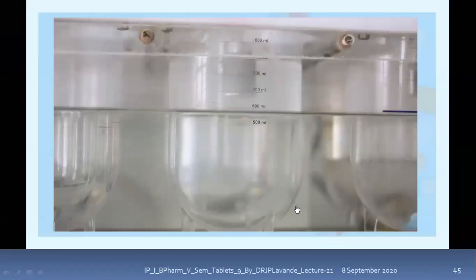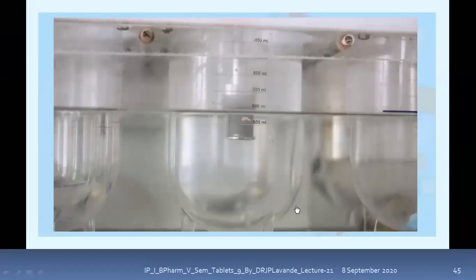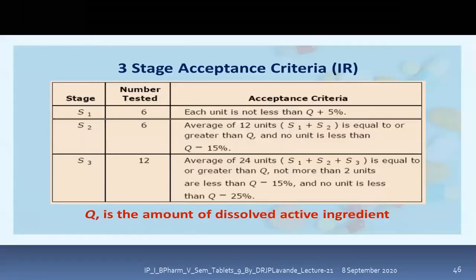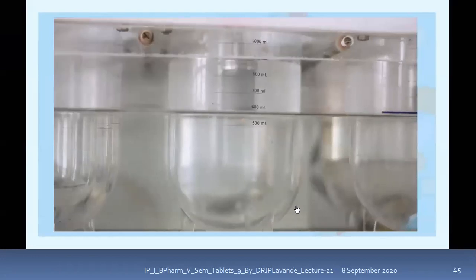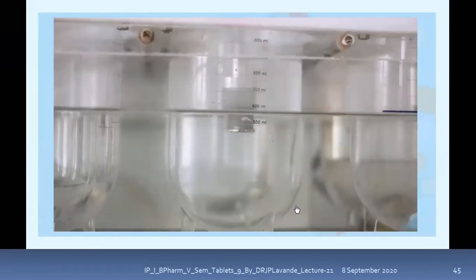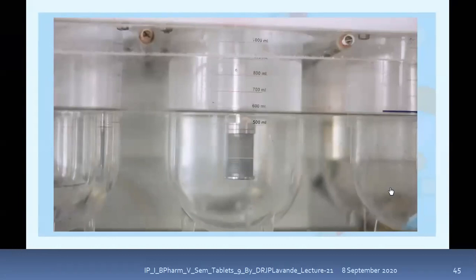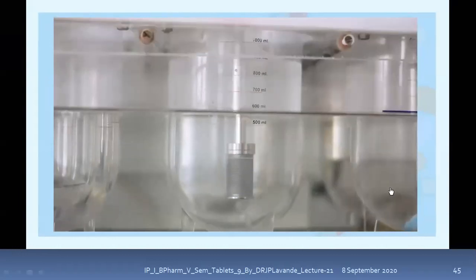Put one tablet in the dissolution media in the jar and withdraw the sample at the set time intervals as per the monograph or requirement. So this is the paddle which is coming down, and this is the basket type of apparatus. This is the basket, and inside this basket the tablet is placed.